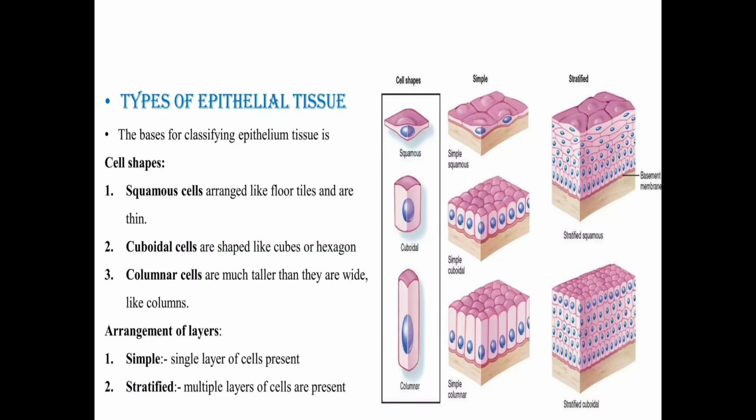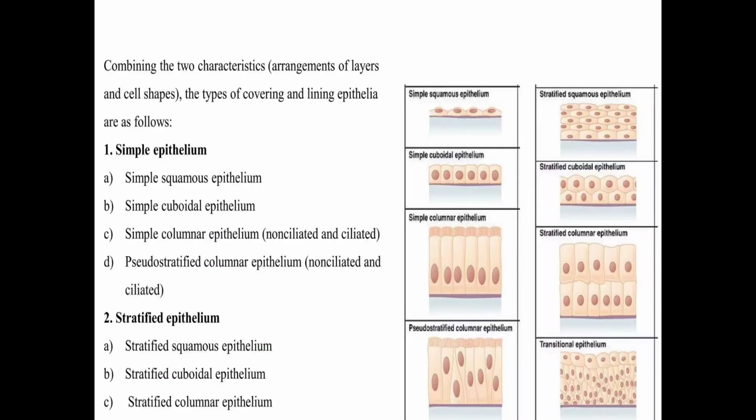If a single layer of cells is present, that is called simple epithelial tissue. If multiple layers are present, then we say it is stratified epithelial tissue. So let's start. The classification combines two characteristics: first, the arrangement of the layers, and second, the cell shape. We take both into account in classifying epithelial tissue.